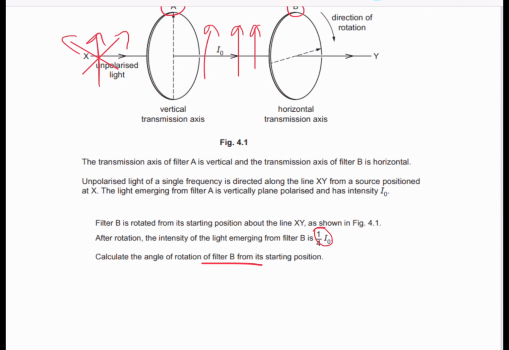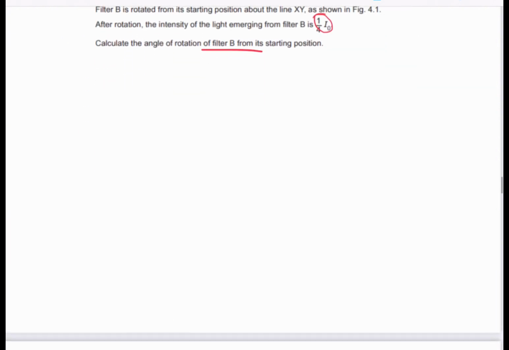So remember, if you have Malus's law picture in your head, what angle are you trying to have so that the value of theta results in intensity that's 1/4? As you're turning filter B, you're actually filtering light so that only 1/4 of its intensity actually passes through. So we have to find that angle theta that causes that to occur.